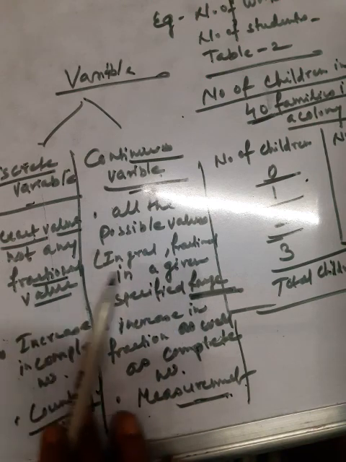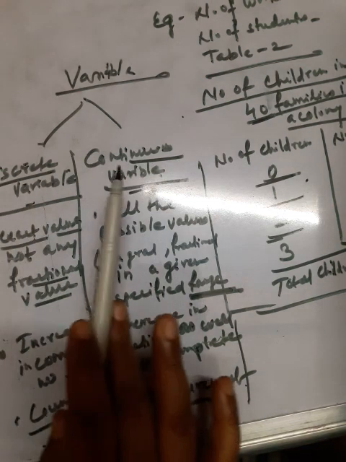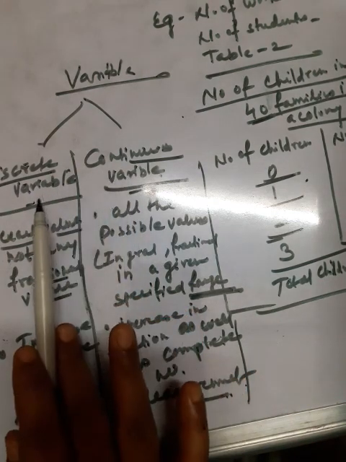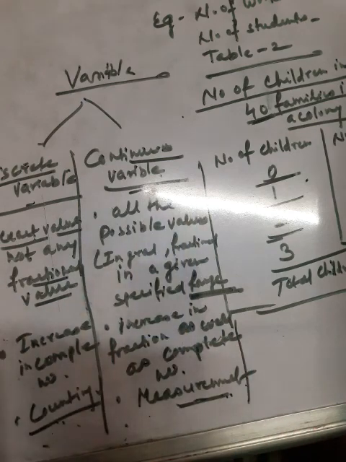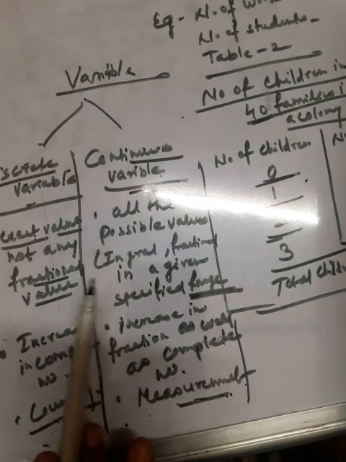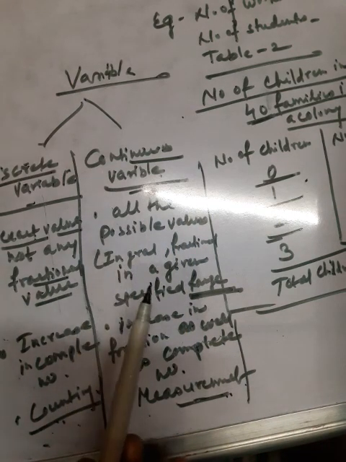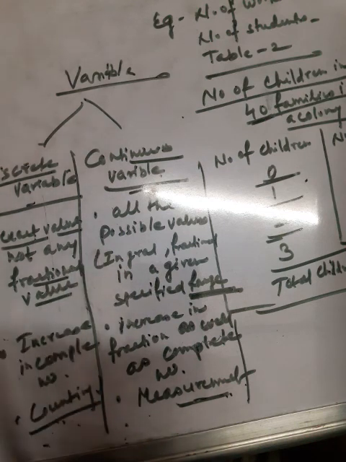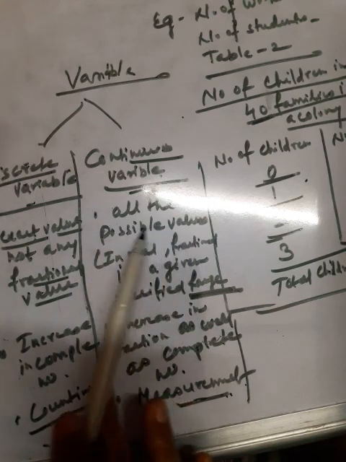I hope students you must understand difference between discrete variables and continuous variable. That must be clear because this concept will be used in every chapter of statistics. These are the basic concepts of statistics. You must know what is variable, what is discrete variable, what is continuous variable.